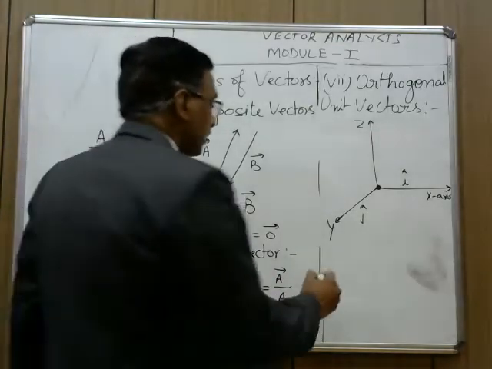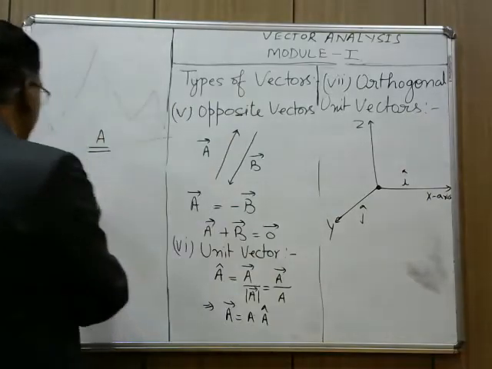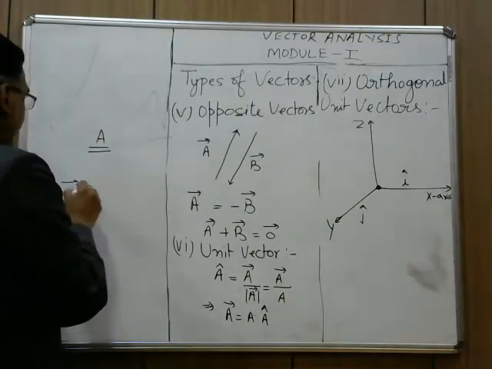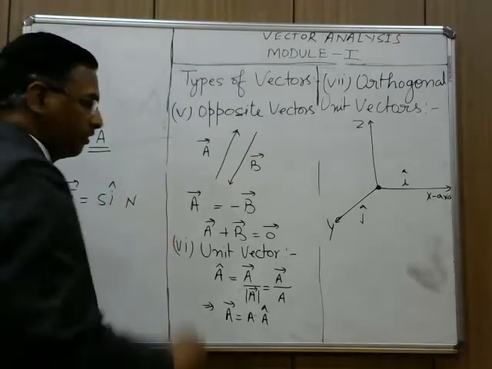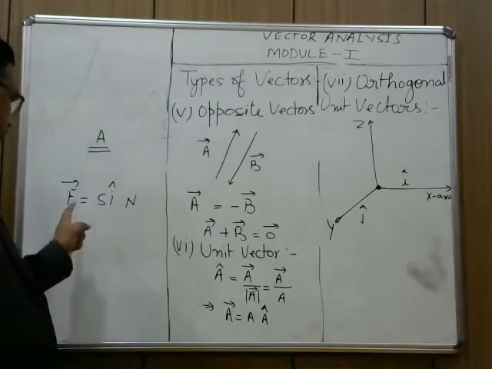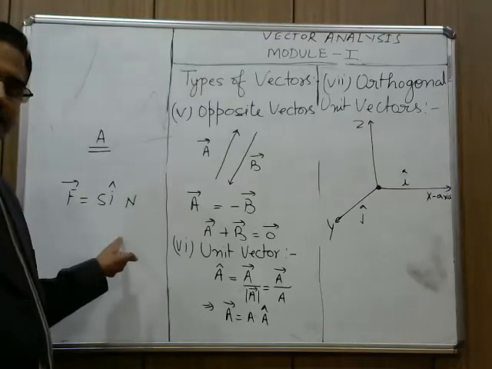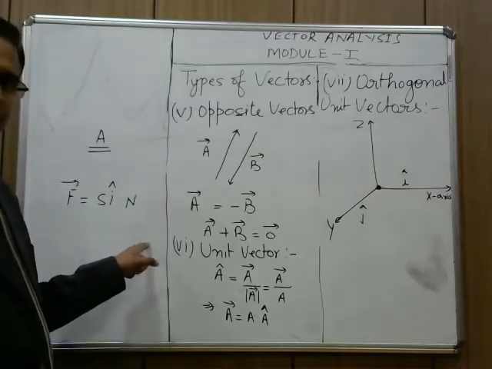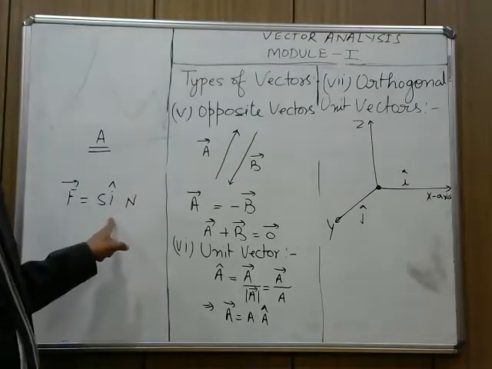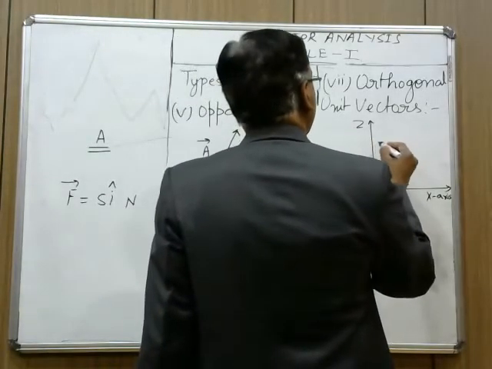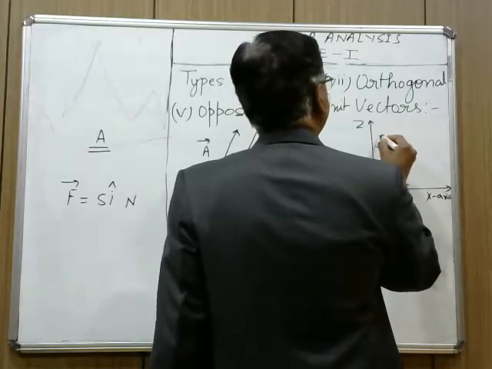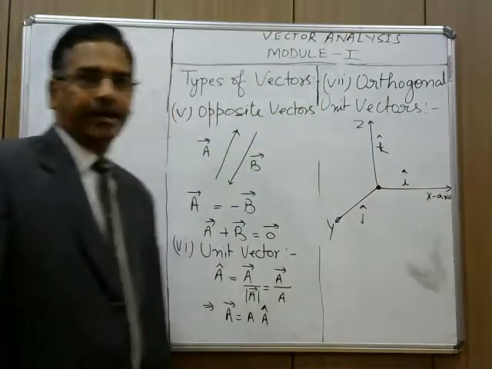If I write 5 i cap Newton, it means the magnitude of the force is 5 Newton along the x-axis. In the same way, the unit vector along the z-axis is k cap.